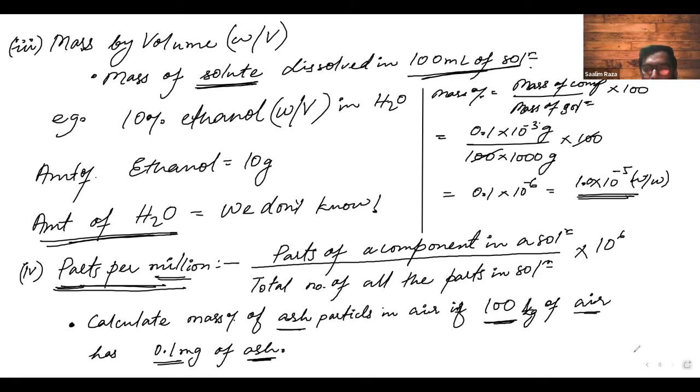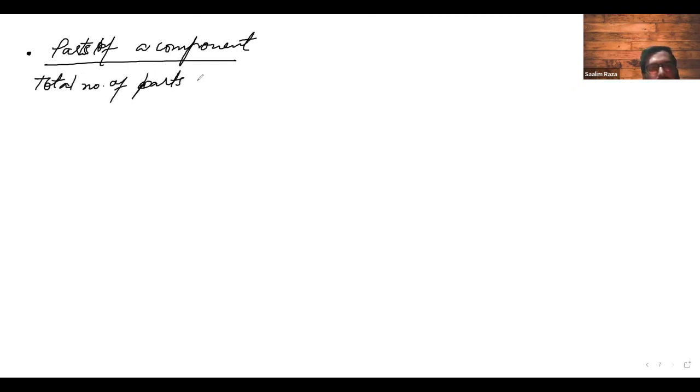Now I will calculate this particular thing by using this formula. Then, parts of a component upon total number of parts of all components in solution, into 10 to the power 6.